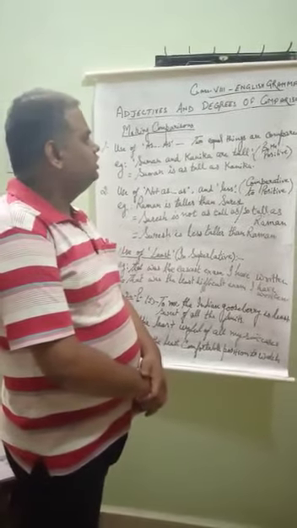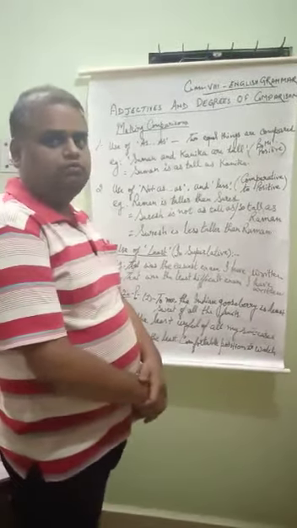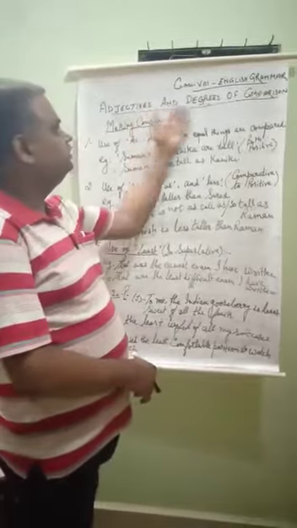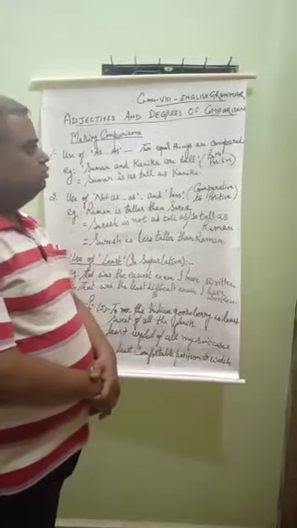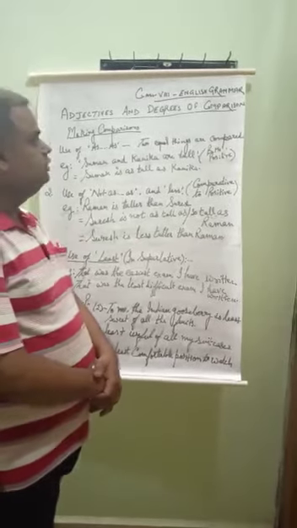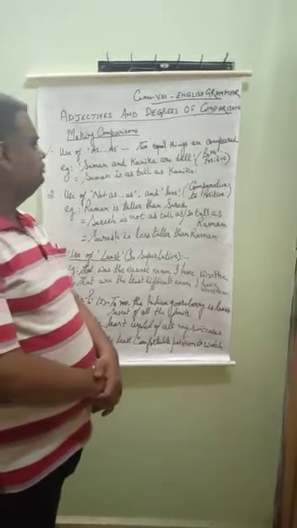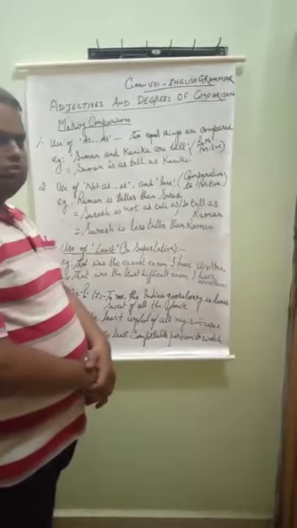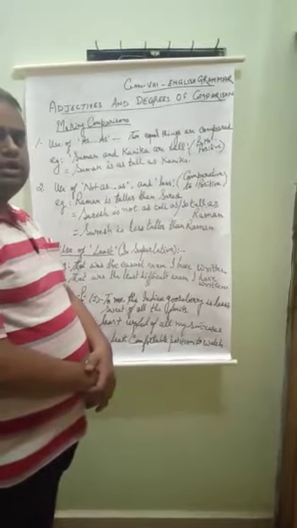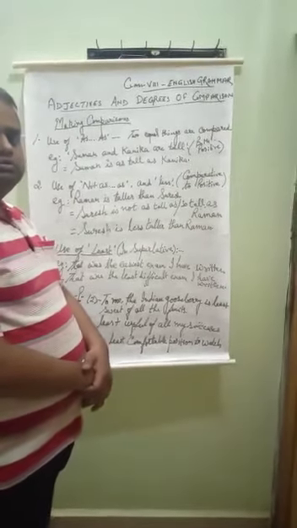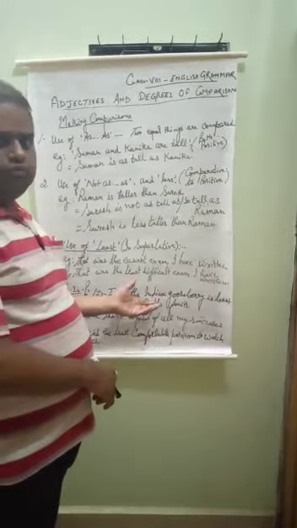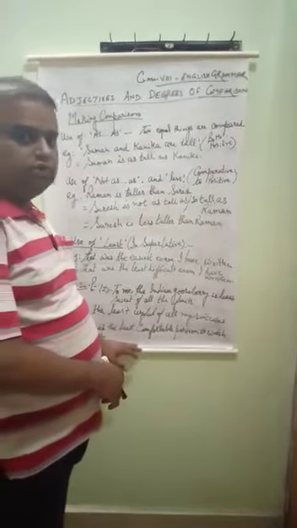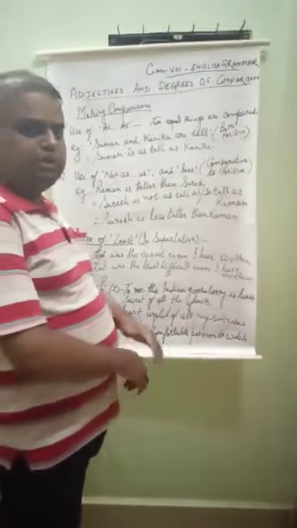Today I will be starting the third lesson that we have been doing over the previous 2-3 videos: adjectives and degrees of comparison. Most of the things were taught in the previous videos, and the last topic of this lesson is how to make comparisons. Some rules are there, and the remaining exercises I am sending you in the PDF. One exercise I have done here also, after explaining the rule. So first of all, let us study the rules.